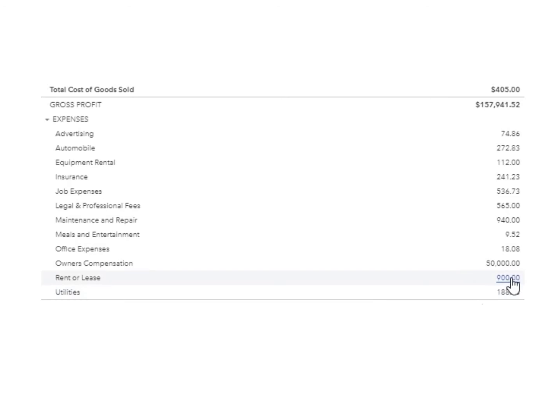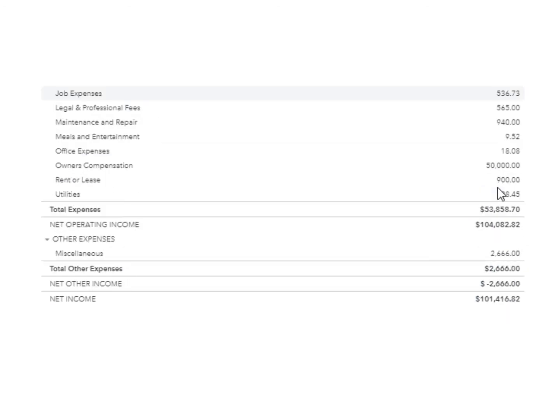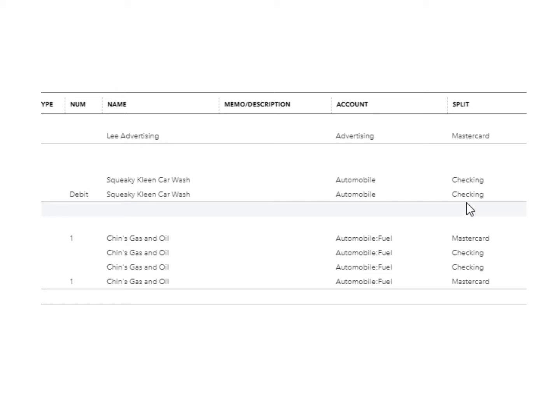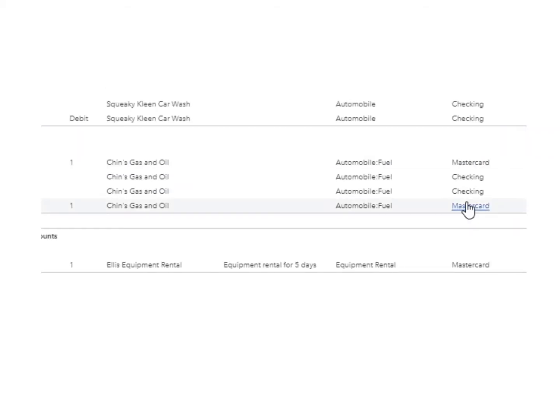Like, for example, in this file, if we go down, the best way to figure that out is to go look at your total expenses and examine the details. Then if you scroll down, you begin to see, like here, Sheen's gas and oil expenses. Well, is that really business? Is that personal? Is that for the owner's personal car that he uses mostly for personal, but then he classified it as business to take the expenses?